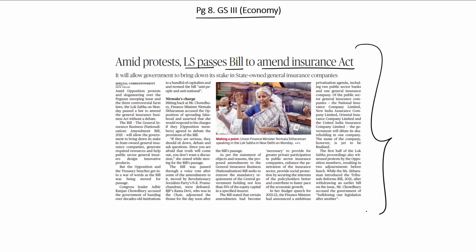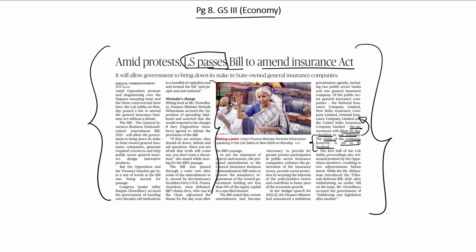The government has also stated that it will be diluting its shareholding in one of these 4 companies, but however, the name of this company is yet to be finalized. But since the amendment is pushing towards greater privatization of the insurance sector, it has raised strong opposition within the Lok Sabha, and several opposition MPs have questioned the privatization of these insurance companies and the relinquishing of the government's control over these companies.